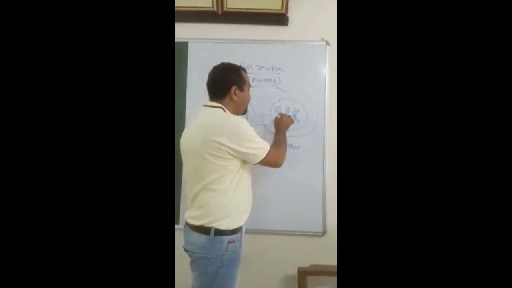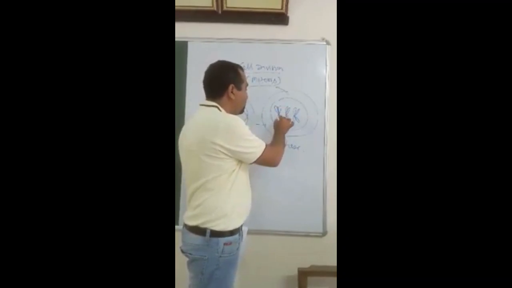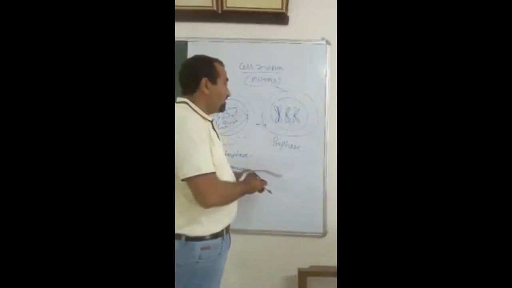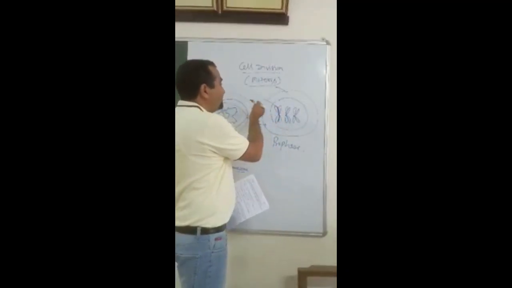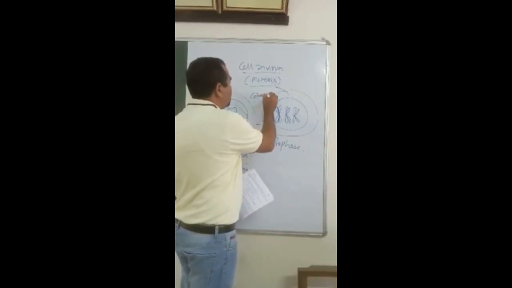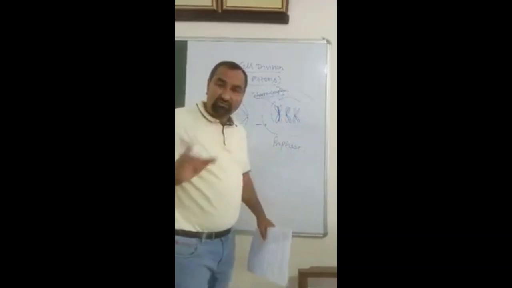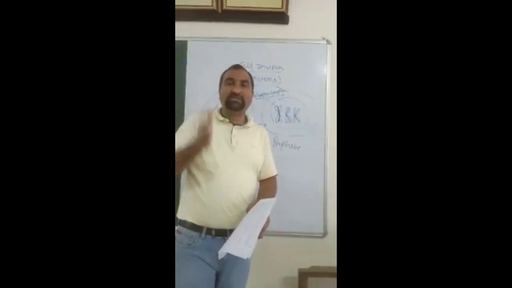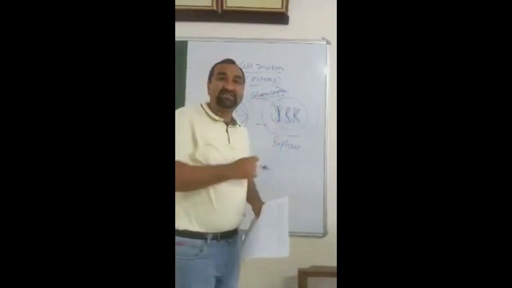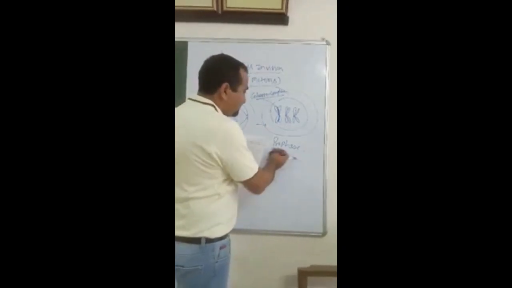Both identical copies of the chromosomes remain attached at the centromere and along their entire length by a protein, the cohesin complex. These 2 sister chromatids remain attached along their whole length with the help of the cohesin complex protein. And now this is the prophase.